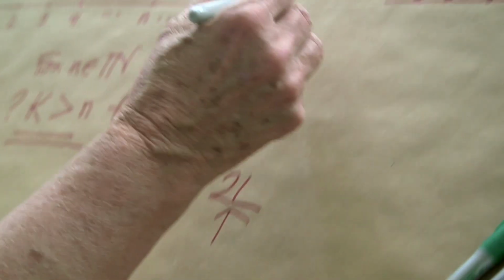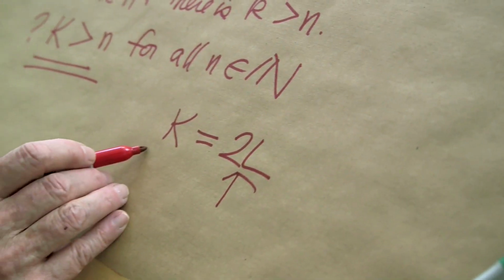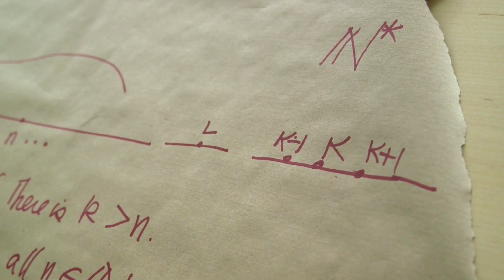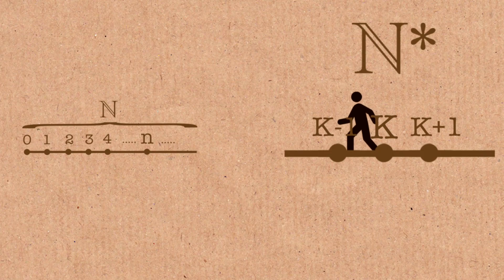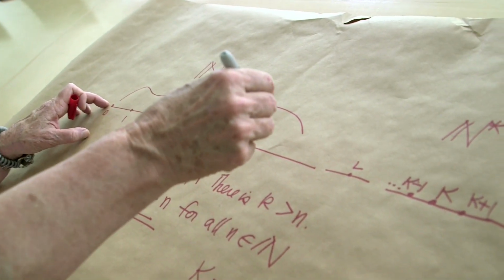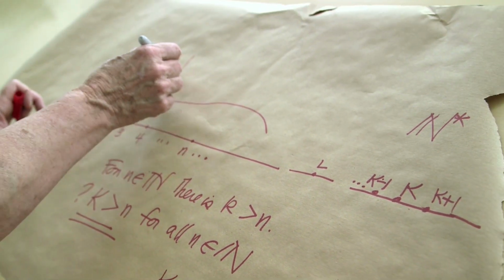L is infinite too. It sits here somewhere. It's less than K, because K's double it. But it's out here. It's bigger than all of these. If I start with K and start counting backwards, where am I going to end up? You do it forever. K, K minus 1, K minus 2, K minus 1,000,000, all infinite. And I'll never get back to that line that's got N on it? No, never. Any more than you ever end here as you go up 1. Going up 1 never takes you a step at a time outside N.